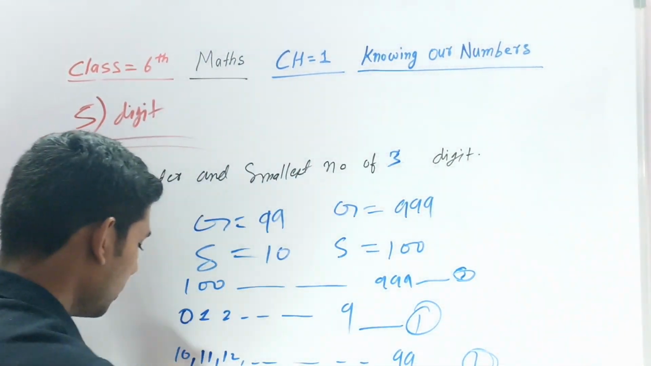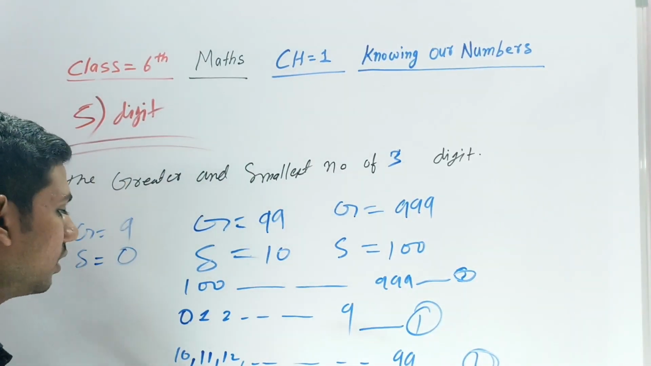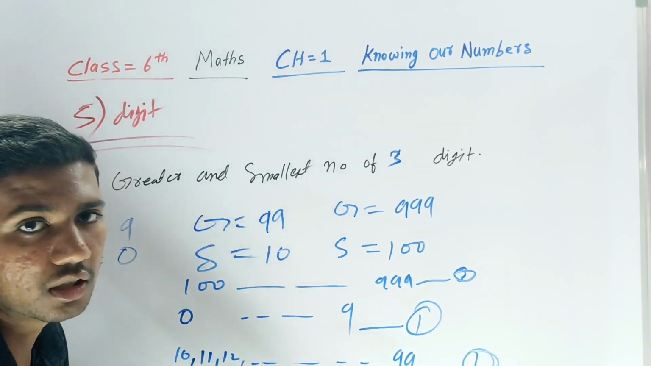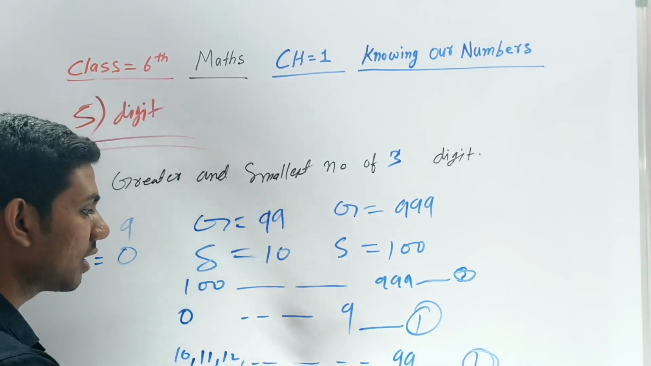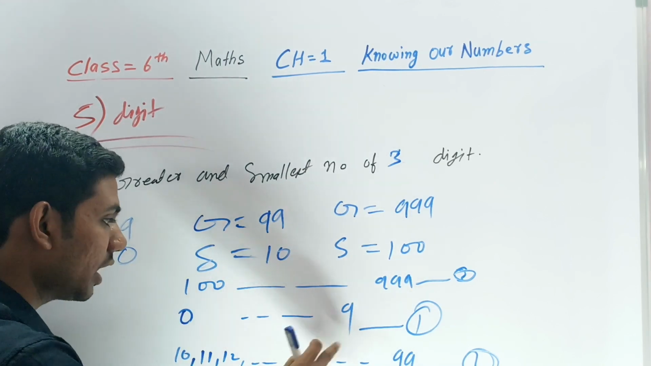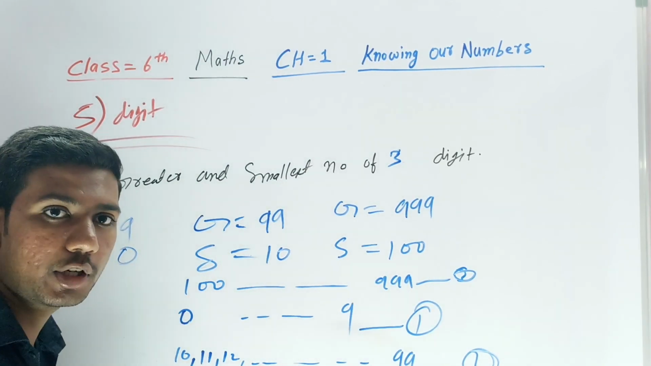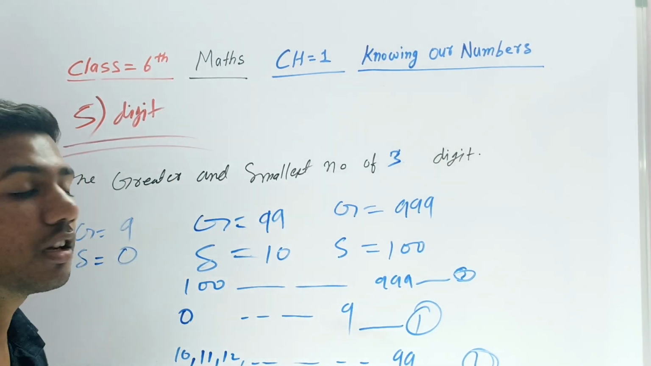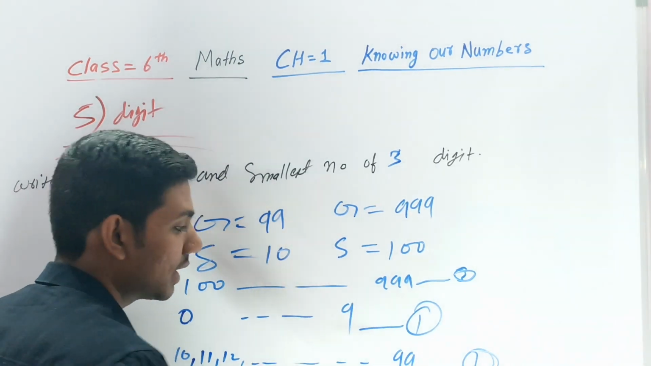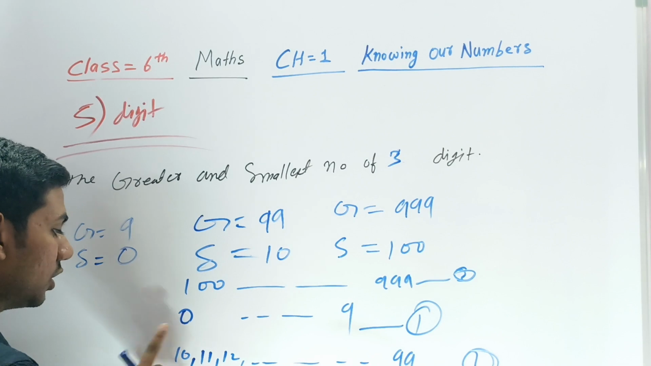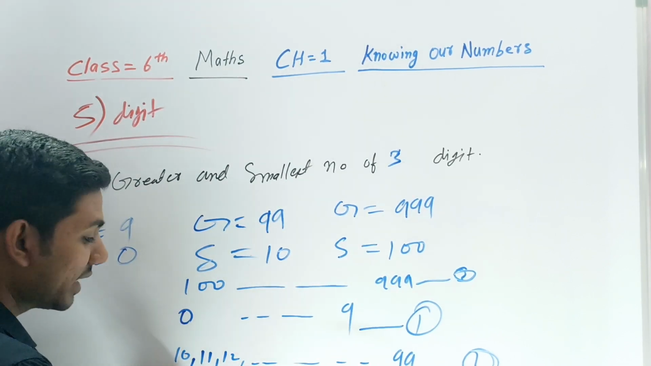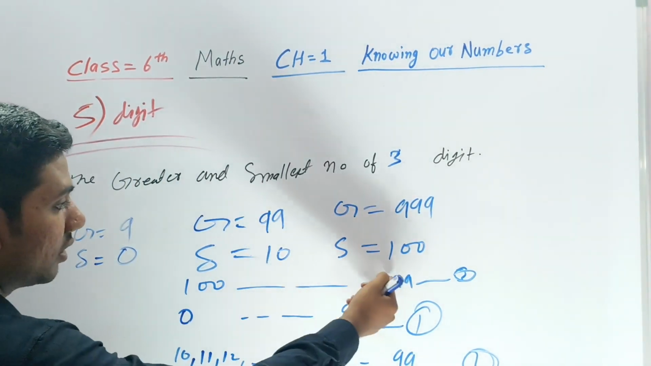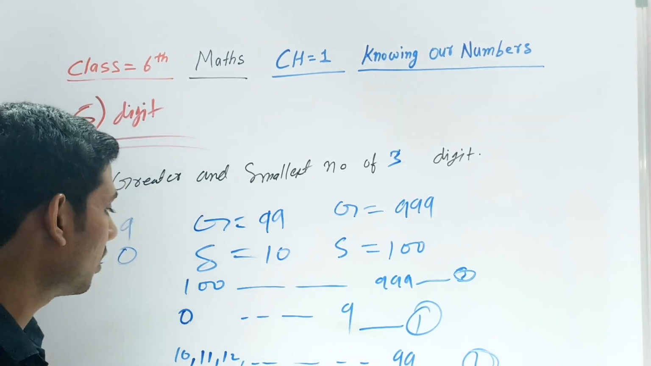So if you see here, 0 1 2 9, why did I say that 0 is the smaller digit? In one digit, the greater number is 9. If you say 10 is the greater number in one digit, is it one digit or two digit? It's two digit. Because of that, the one digit greater number is always 9, the one digit smaller number is 0. Two digit smaller number is 10, two digit greater number is 99. Three digit greater number is 999, three digit smaller number is 100.